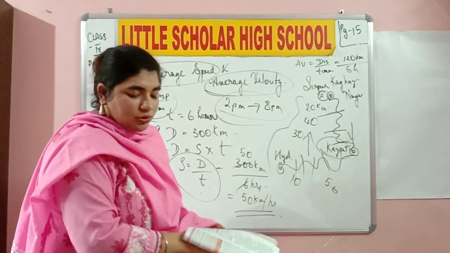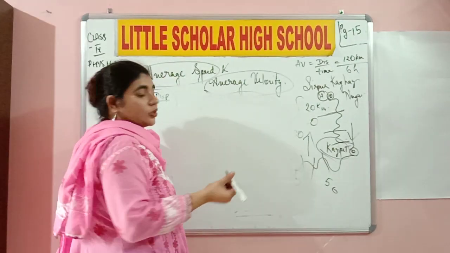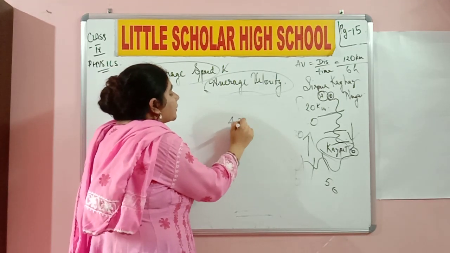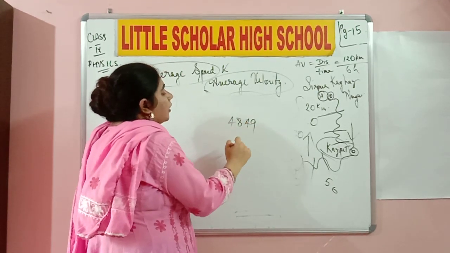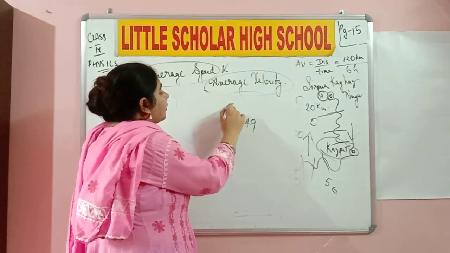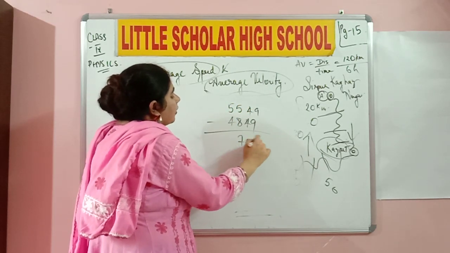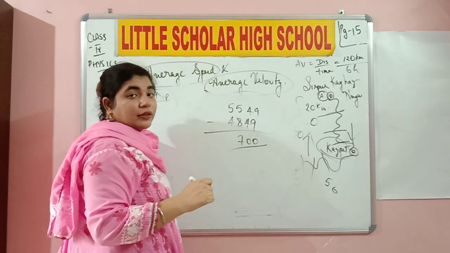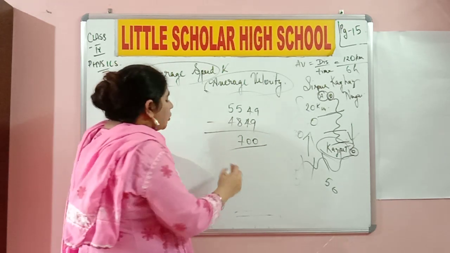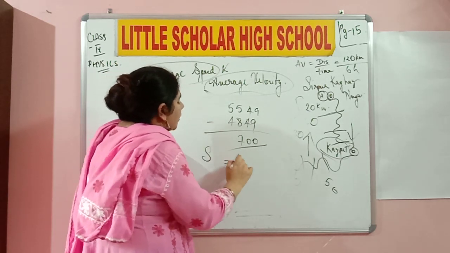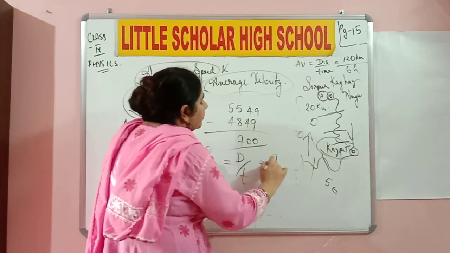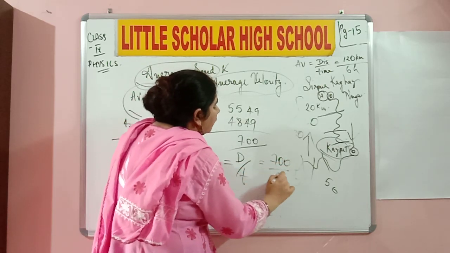Give me a minute, I'll just clean this. So what were the odometer readings, class? 4849, that was the first reading. The second reading was 5549, and when I subtract them, I get 700. In how many hours did the man cover 700 kilometers? In 25 hours. So speed is equal to distance by time. It is nothing but 700 divided by 25.